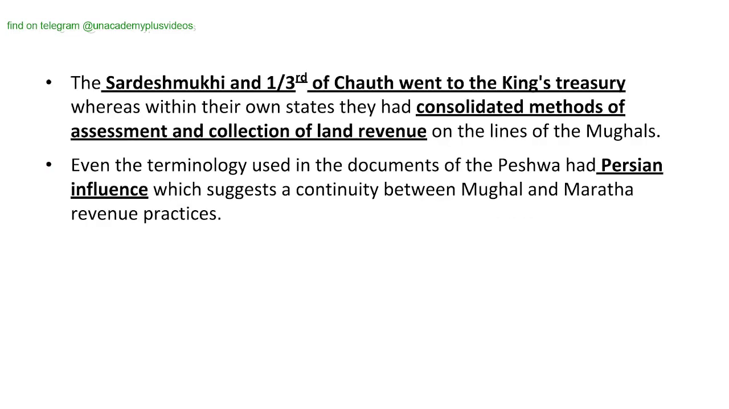Moving on. The Sardeshmukhi and the one-third of the Chowth went to the king's treasury, whereas within their own state they had consolidated methods of assessment and collection of land revenue on the lines of the Mughals. It means the same as the Mughals. Even the terminology used in the documents of the Peshwa had Persian influence, which suggests a continuity between Mughal and Maratha revenue practices. So sometimes direct statements of the situation could be asked in a question to assess whether you know the whole story or not.